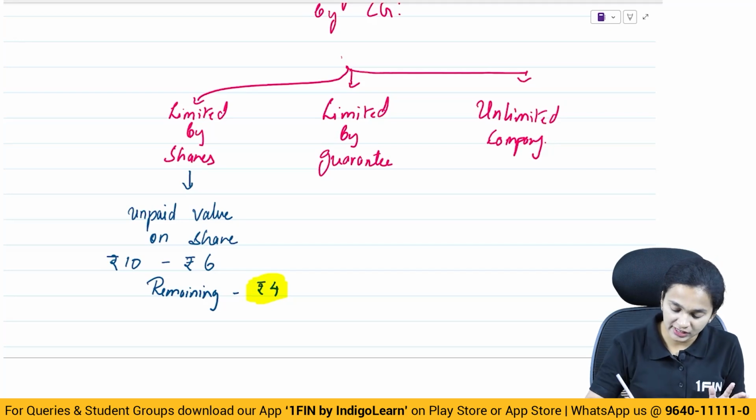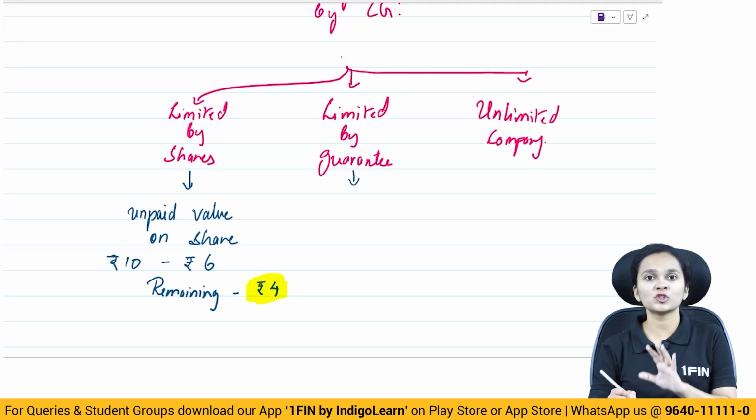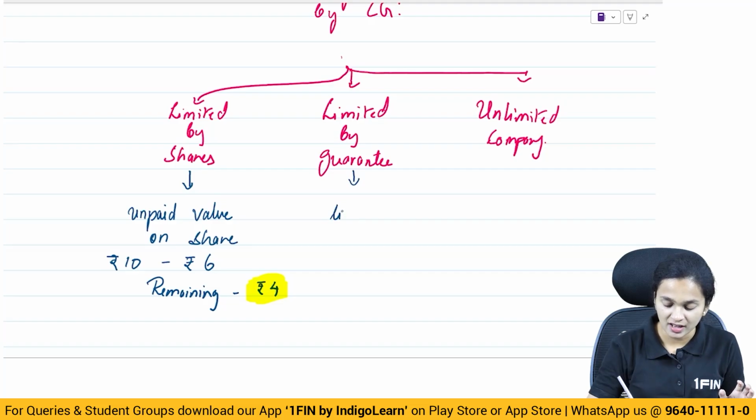When we talk about a company limited by guarantee, here also the liability of members is limited. However, the limit here is to the extent of agreed amount of contribution.